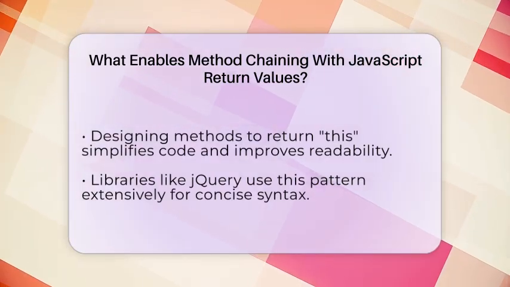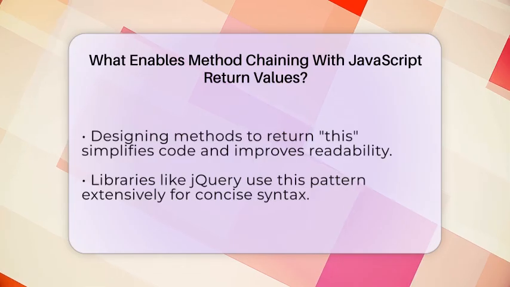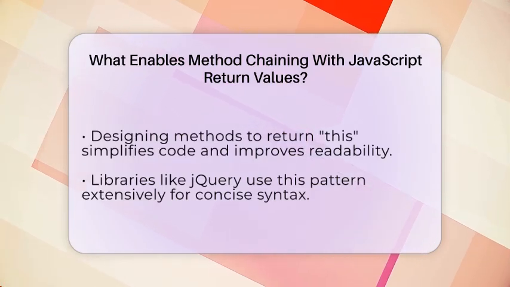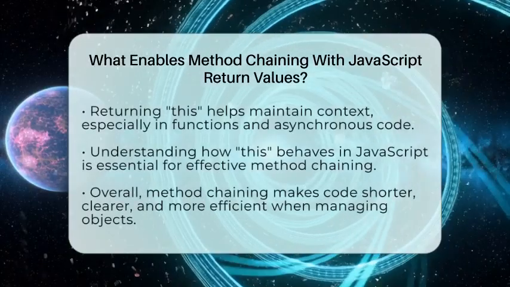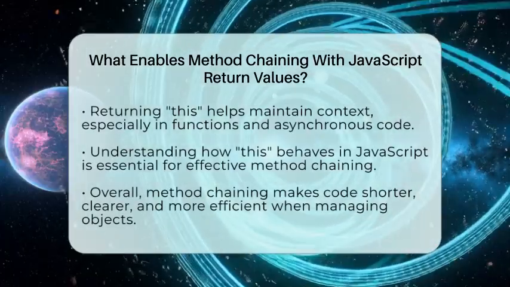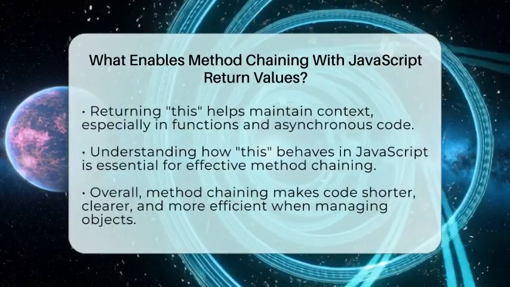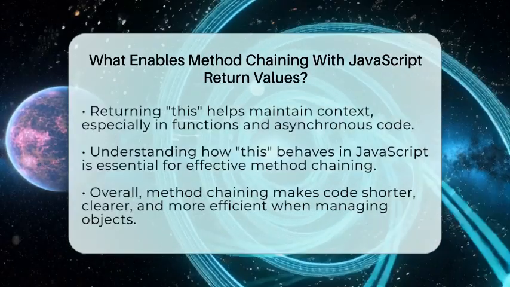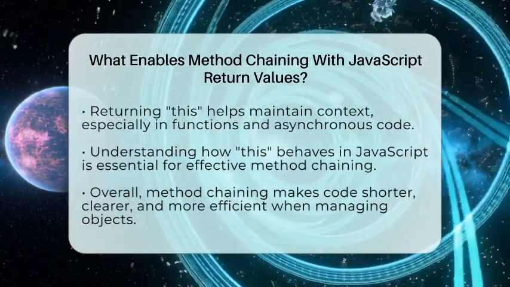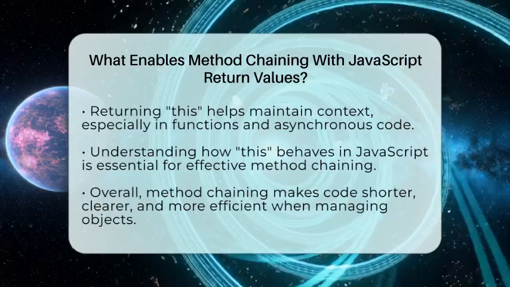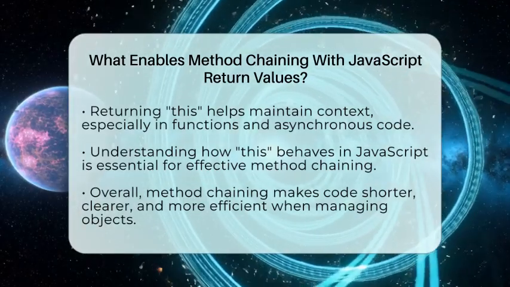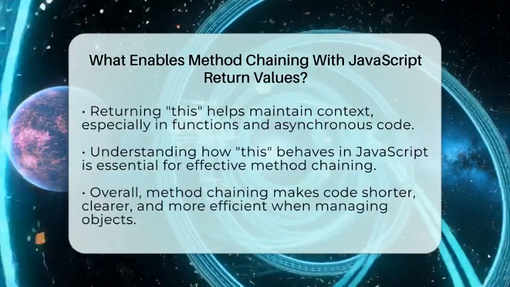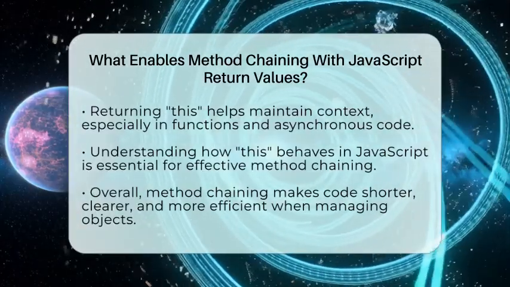In functions and asynchronous JavaScript, return values are key. Returning this from methods ensures that the object stays in focus across multiple calls. It's important to understand how this behaves in JavaScript, especially inside methods, to make sure it points to the right object. In summary, method chaining in JavaScript works because methods are designed to return the object itself by returning this.